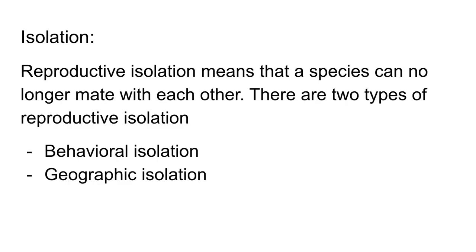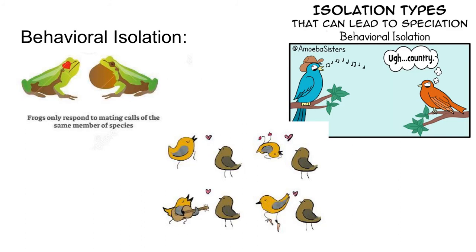So what are some things that happen that make organisms no longer able to produce offspring together? Well, this is because of isolation. Reproductive isolation means that a species can no longer mate with each other. There are two types of reproductive isolation. One is behavioral and the other is geographic. Behavioral isolation is differences in the organism's behaviors.